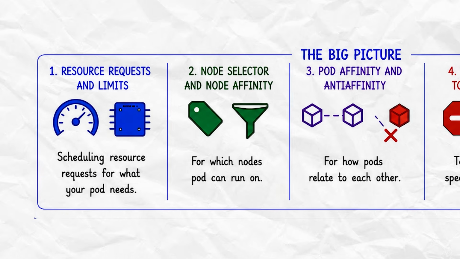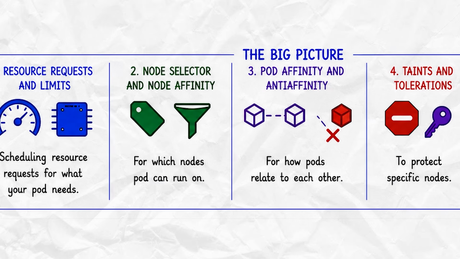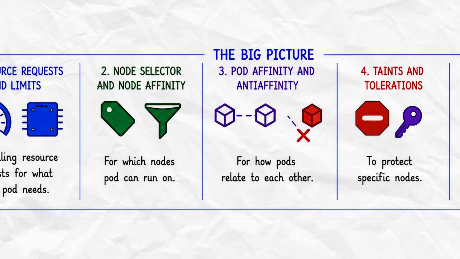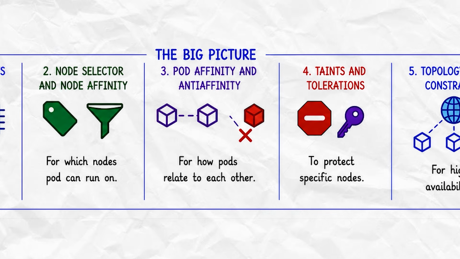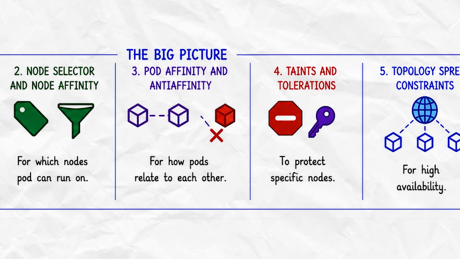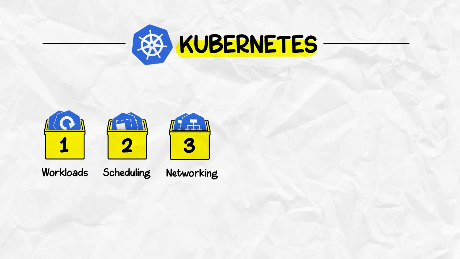That's basically scheduling. Resource requests for what your pod needs, node selector and node affinity for which nodes the pod can run on, pod affinity for how pods relate to each other, taints and tolerations to protect specific nodes, and topology spread for high availability. Next, bucket 3 is networking.